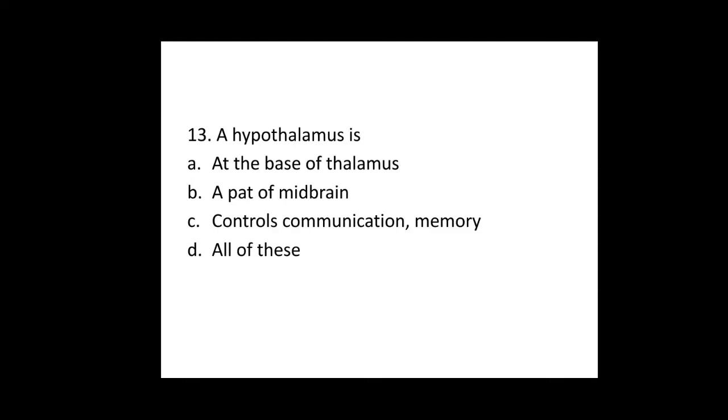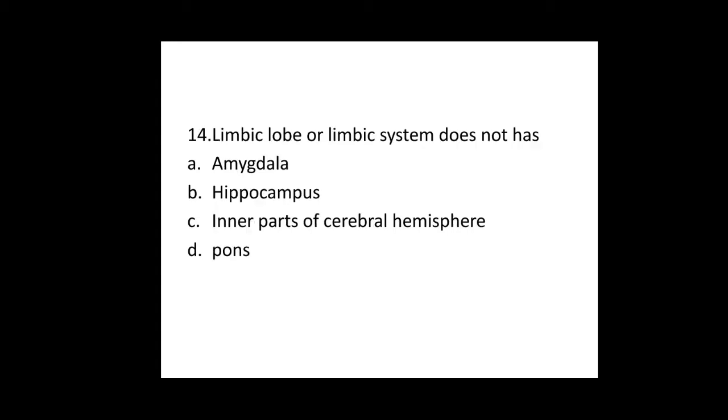13th, hypothalamus is option A, at the base of thalamus. Option B, a part of midbrain. Option C, controls communication and memory, and option D, all of these. So here actually the hypothalamus is present at the base of the thalamus, but in option B they have given it is a part of midbrain. Actually hypothalamus is not a part of midbrain because it is a part of the forebrain. So 13th question, the answer is option A.